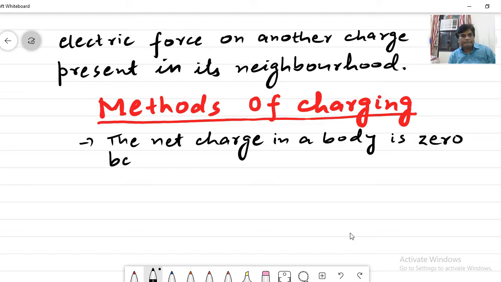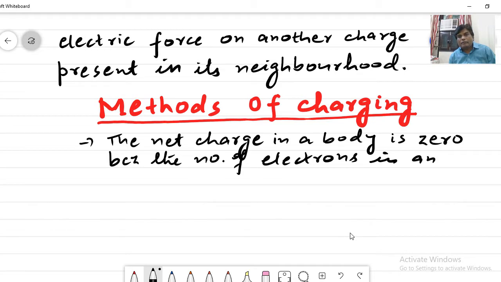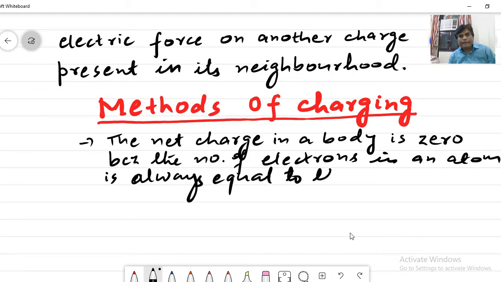Because the number of electrons in an atom is always equal to the number of protons in it.